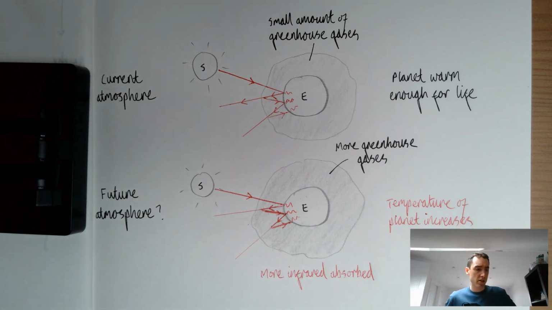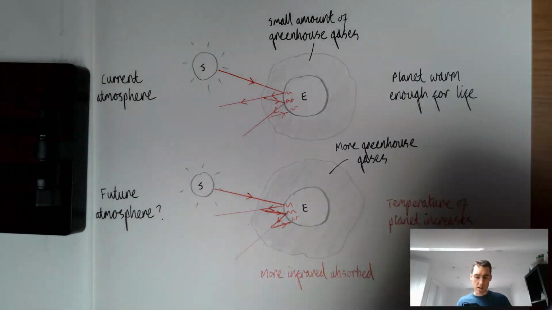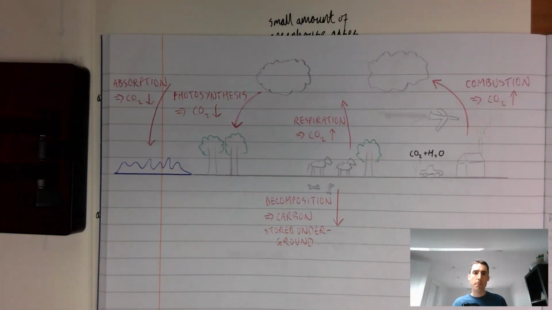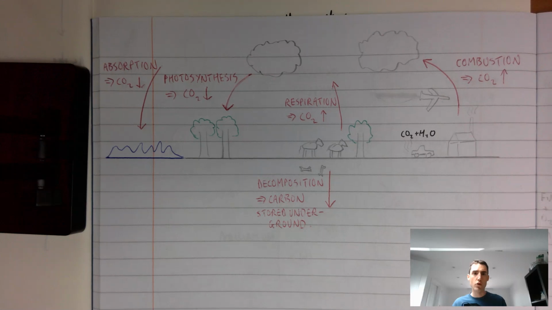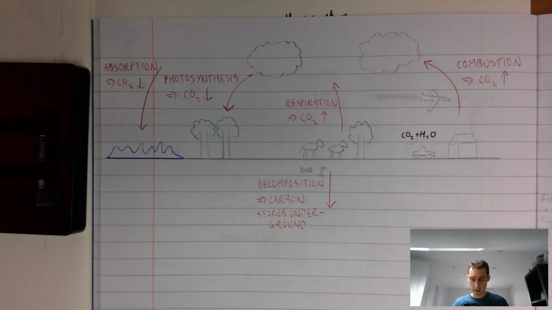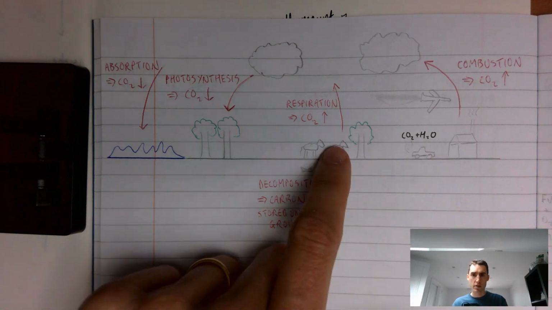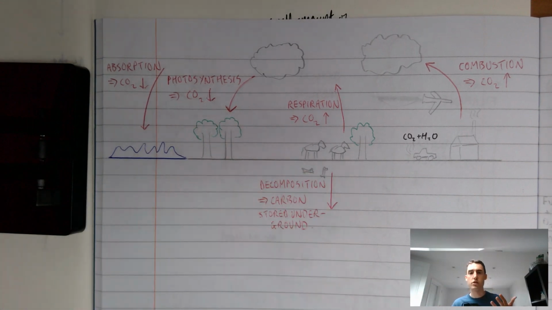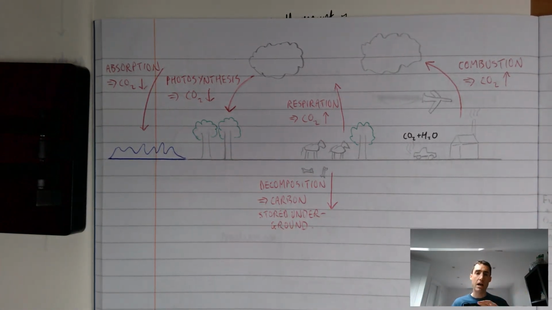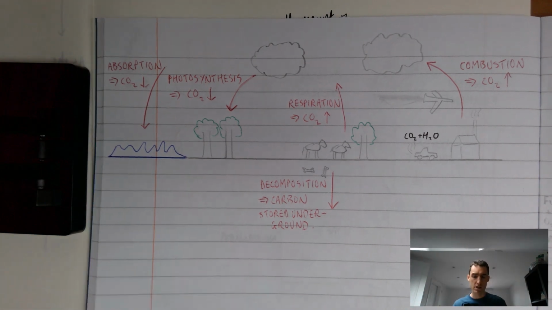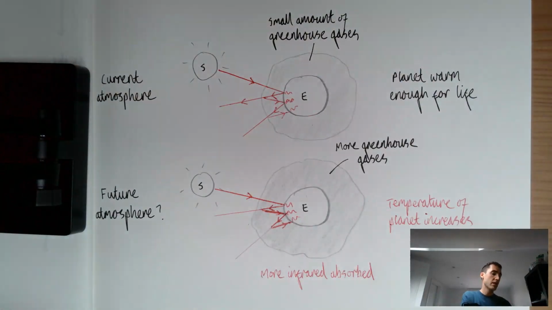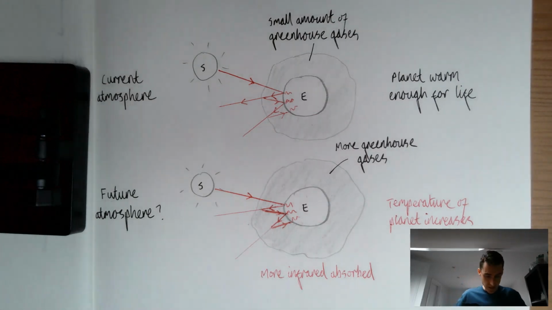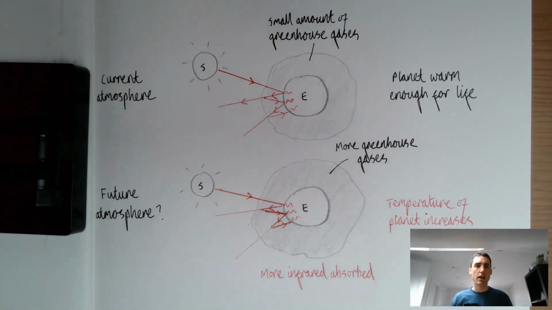What we'll do in the next lesson is relate this picture that we've introduced today back to the carbon cycle and start thinking, okay, if we know that there's this link between more greenhouse gases in the atmosphere and the temperature of the planet increasing, let's now change some of the terms in here. Let's imagine there's more cars or fewer cars. Let's imagine there's fewer trees and more animals and so on, and start thinking about the effects that would have on the rate of climate change in terms of the greenhouse effect. And then we will have nearly finished this sequence of lessons, and we hope students will have a really good working model of exactly what it is that's going on.